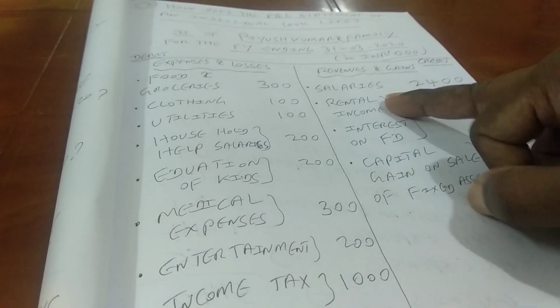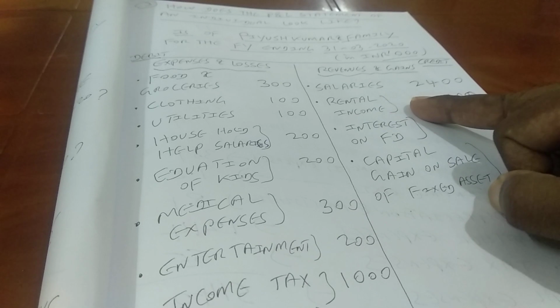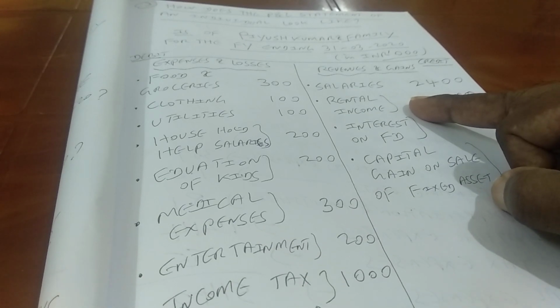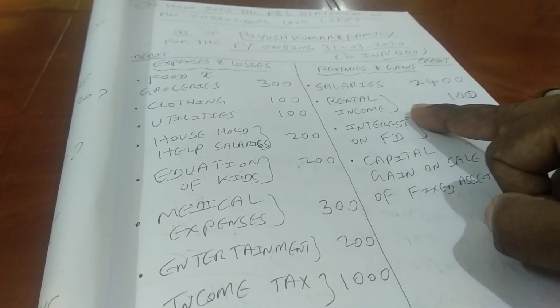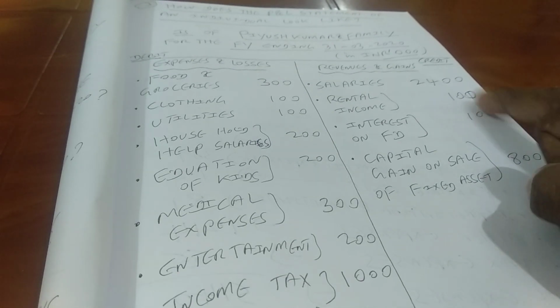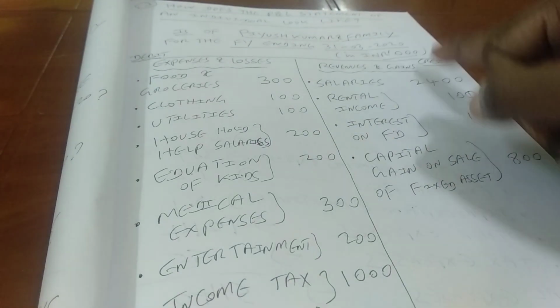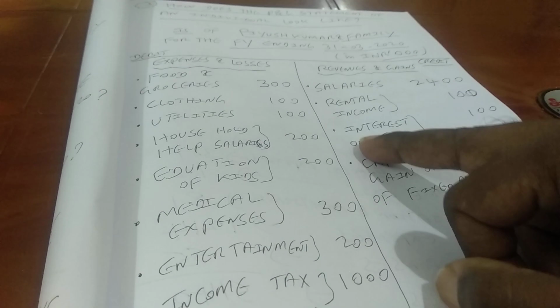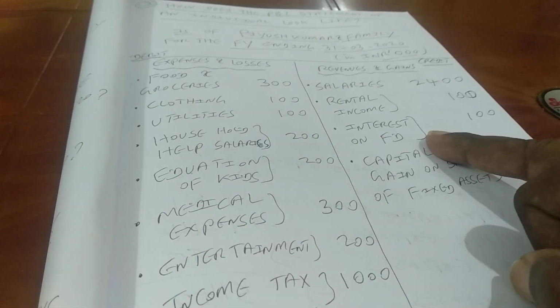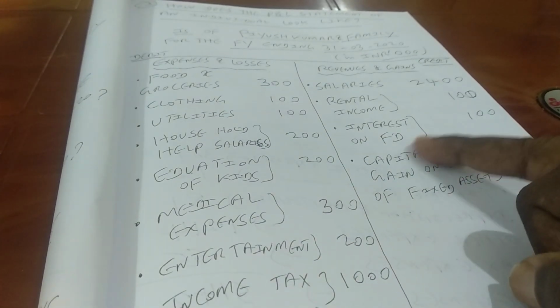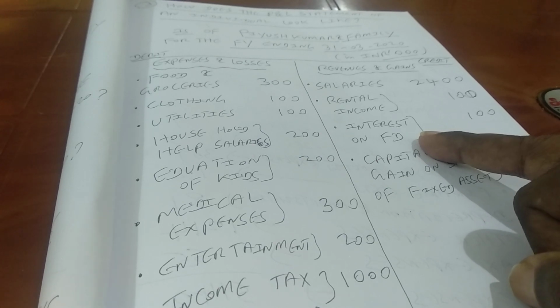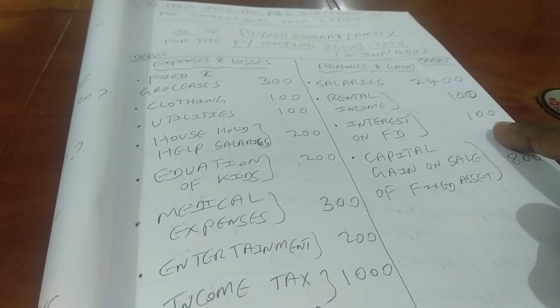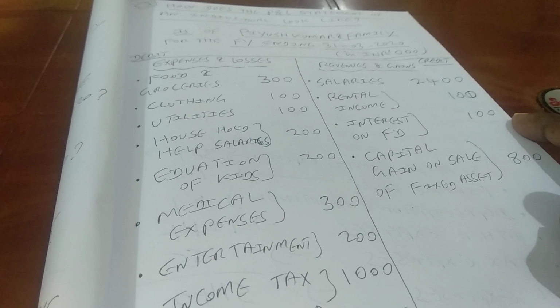For example, rental income. That means they have some properties, they are letting out on rent and they are getting some rental income amounting to 1 lakh or 100,000 for this period, that is 1 year. Similarly, they have invested somewhere in the form of fixed deposits, maybe banks or financial institutions, wherein they are getting an interest income of 1 lakh, that is 100,000.